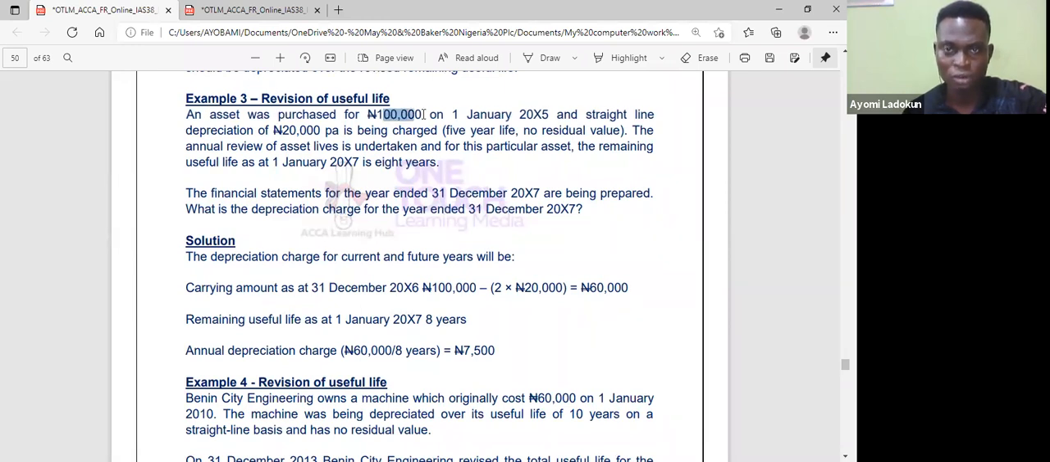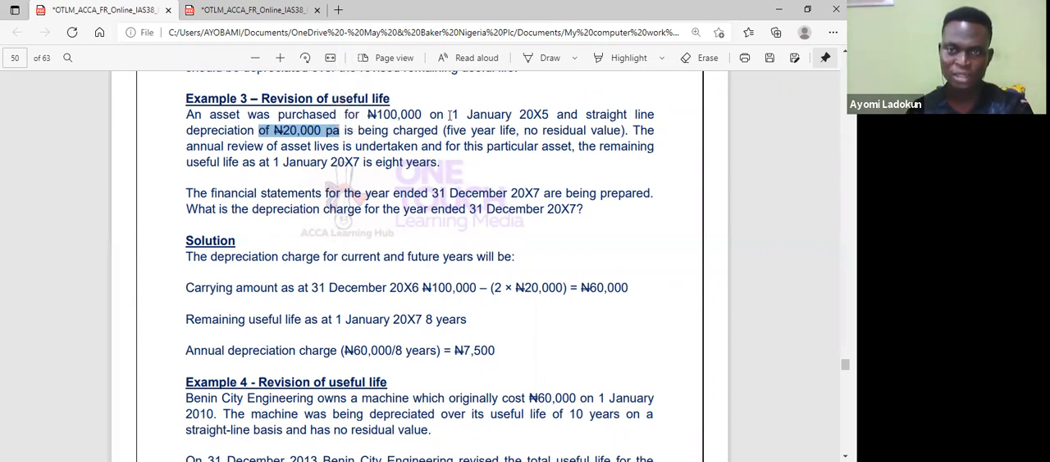An asset purchased for 100,000 on 1st January 2025 with straight line depreciation of 20 per annum being charged, 5-year life, no residual value. The annual review of asset lives is undertaken for this particular asset, and the remaining life is 8 years. The financial statements for the year end 31st December have been prepared. Now, what is the depreciation charge for the asset in December? Okay, so what do we do here? So you simply come here to say it was purchased for this and a straight line depreciation of 20. Can you see? So I depreciate every year for 20.